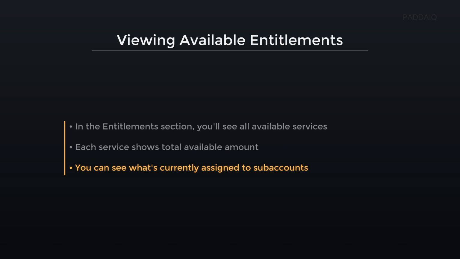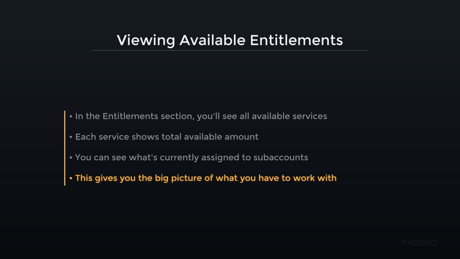You can see what's currently assigned to subaccounts. This means checking which services and resources your subaccounts are already using. For example, if your team has a subaccount for development, you can verify it has the SAP HANA Cloud service enabled. This helps you manage your resources effectively without guesswork. This gives you the big picture of what you have to work with.